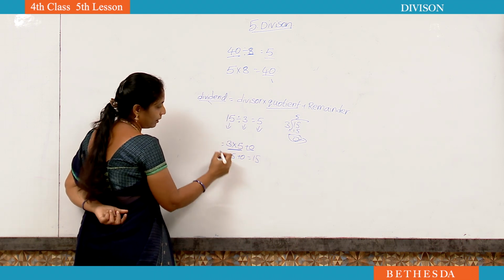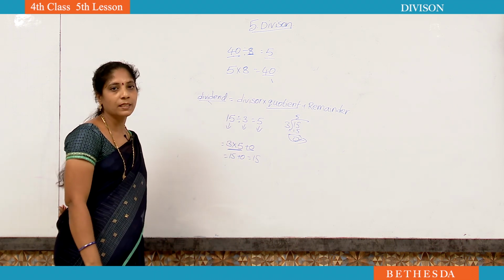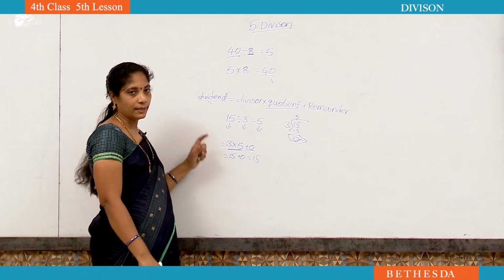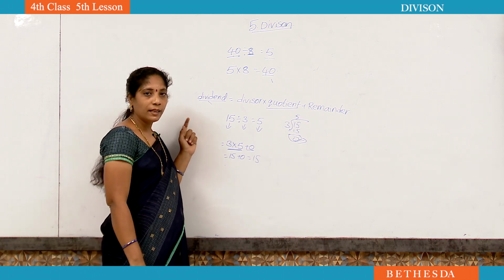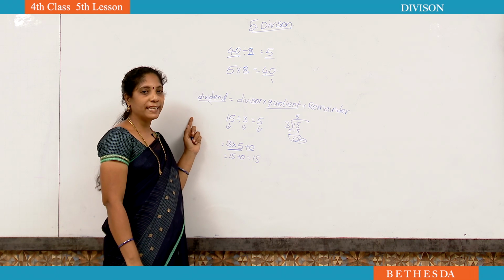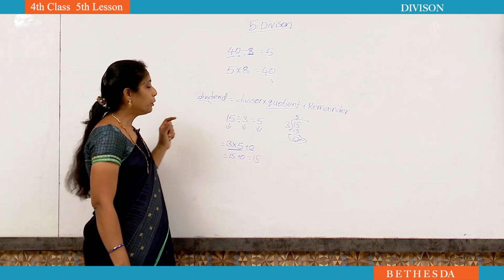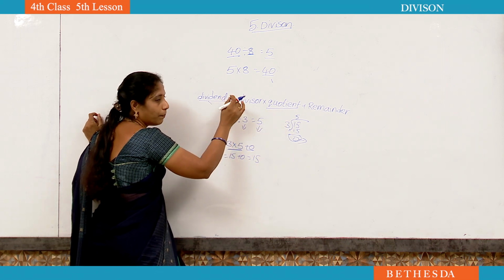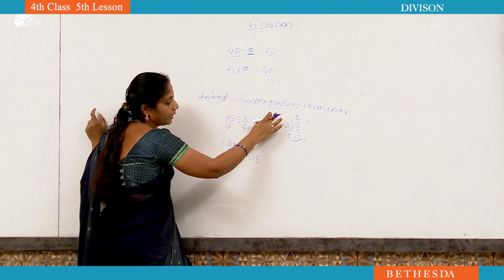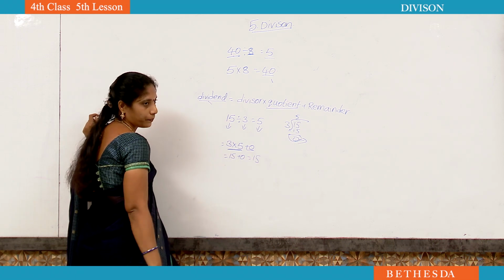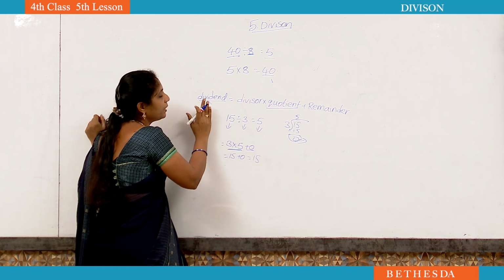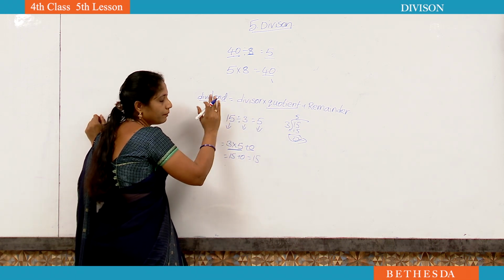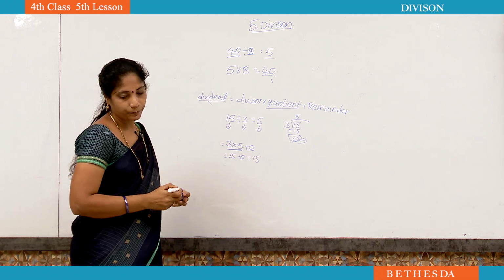Now this is the check for divisions. And we can say this is the relationship between multiplication and division. If you multiply divisor and quotient, you have to get the dividend. That is the relationship between dividend, division and multiplication.